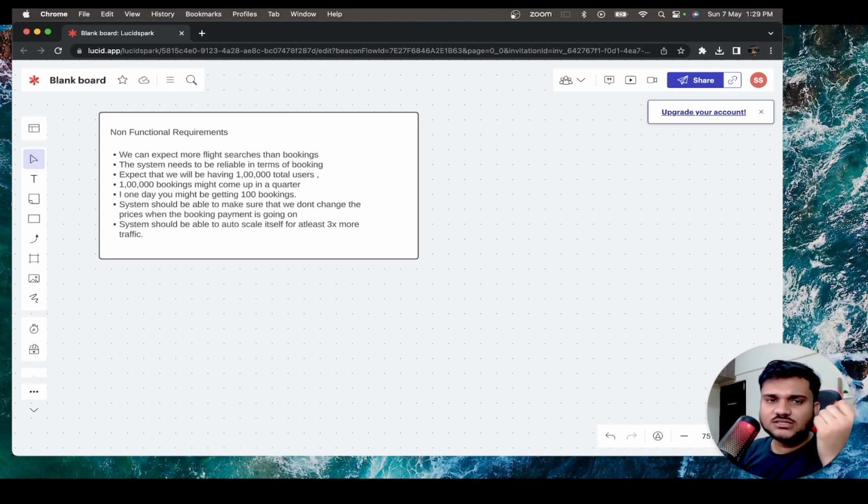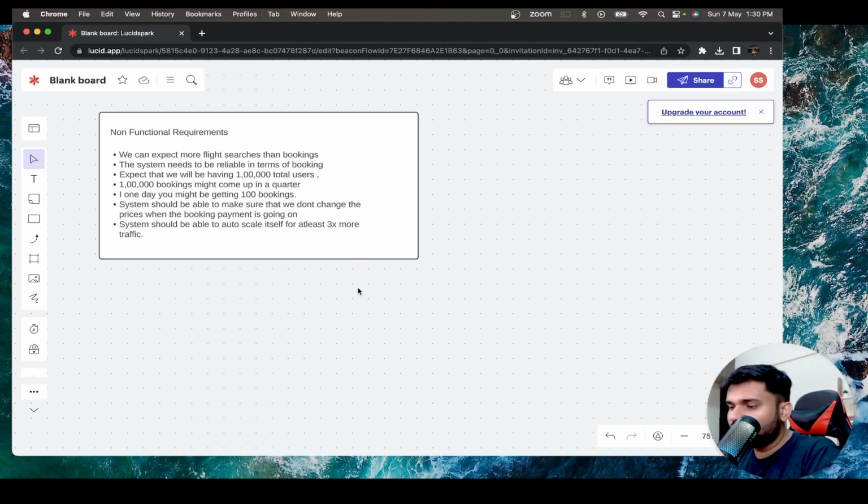So functional requirements, we have already discussed: the user should be able to search for a flight, and search based on filters. The user should be able to book a flight. After booking the flight, they should get the boarding pass, right? Technically they should immediately get a notification and the ticket, and later, if they have completed their online boarding, they should get a boarding pass with a QR. Whatever those requirements are, we have already discussed them.